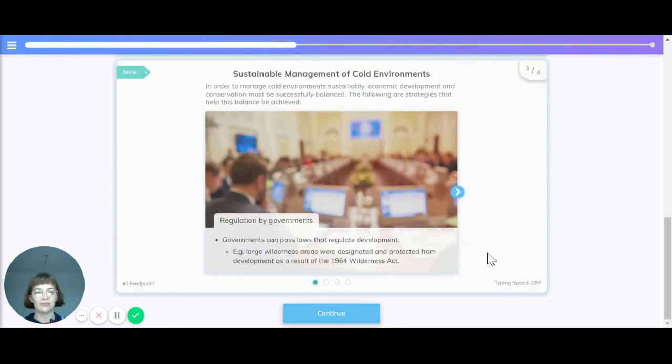Now let's have a look at the sustainable management of cold ecosystems. In order to manage cold environments sustainably, economic development and conservation must be successfully balanced. The following are strategies that can help this balance be achieved. Firstly, regulation by governments. Governments can pass laws that regulate development. For example, large wilderness areas were designated and protected from development as a result of the 1964 Wilderness Act.